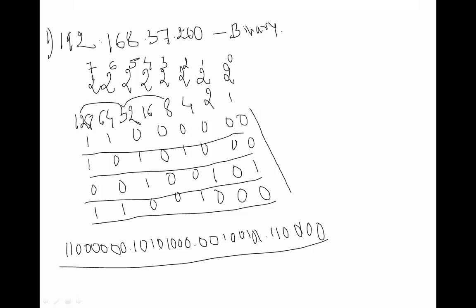Got it? Very, very important. This is how we are going to convert that particular IP address into the binary number.